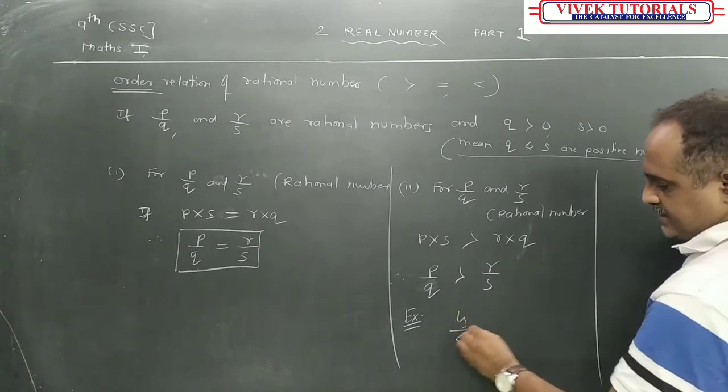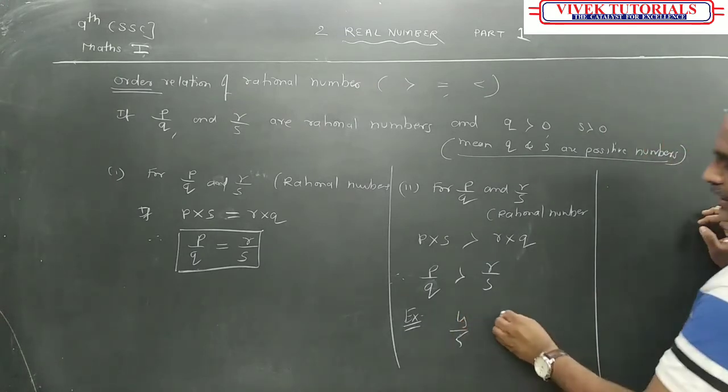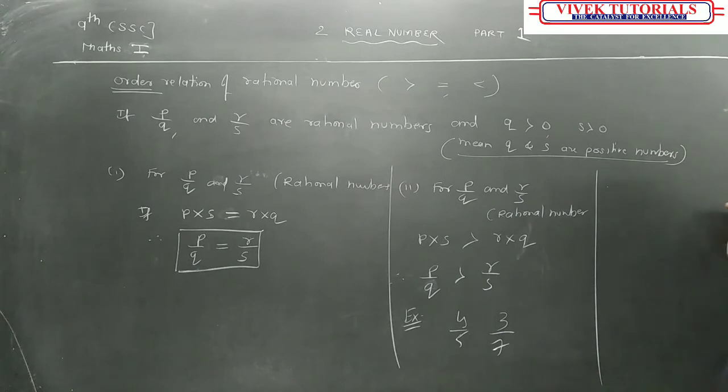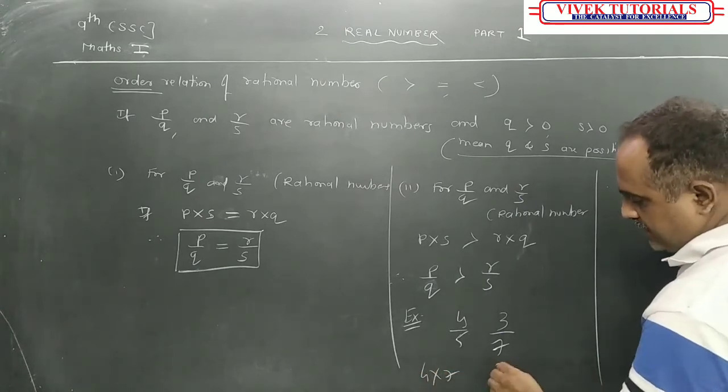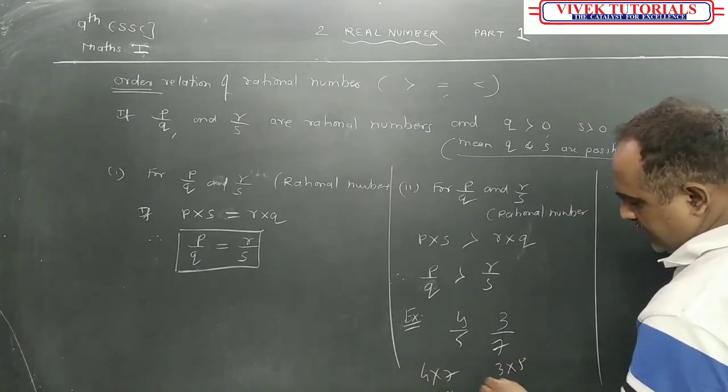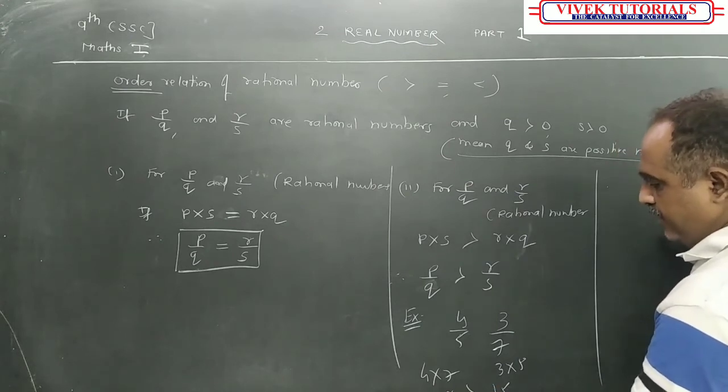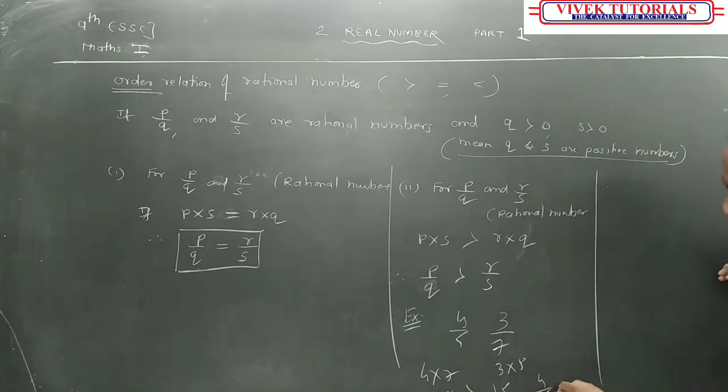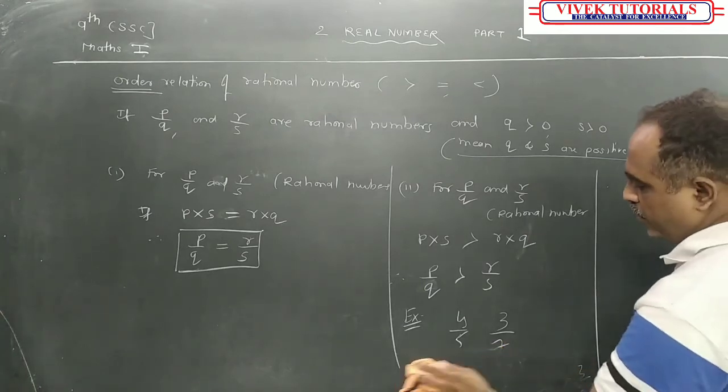Suppose I give an example. 4 upon 5 is there, and 3 upon 7 is there. So what are you going to do? 4 into 7, 3 into 5. It is 28, it is 15. This is greater, means what am I going to write? 4 upon 5 is greater than 3 upon 7. That way we are going to do it.